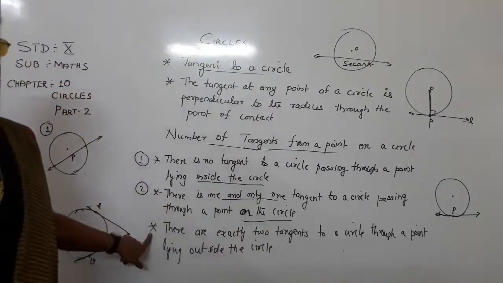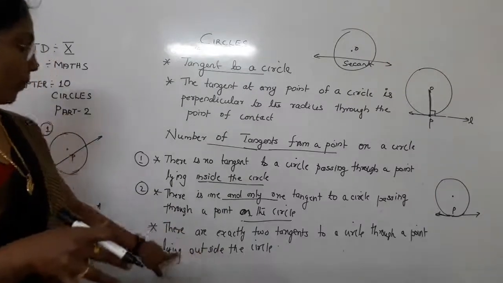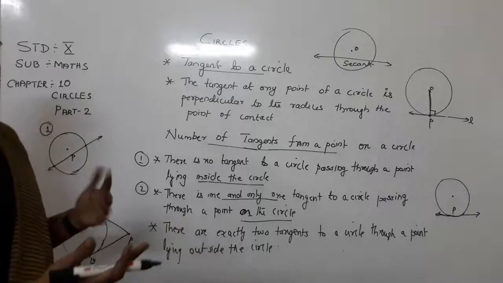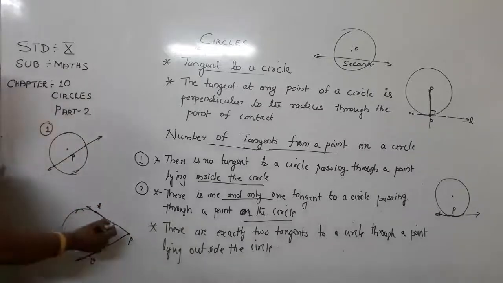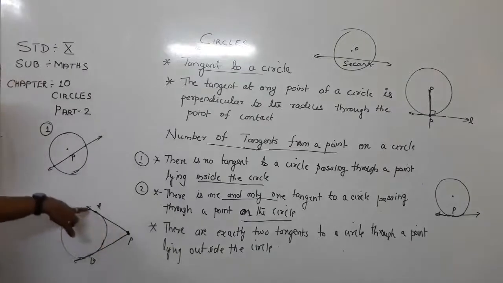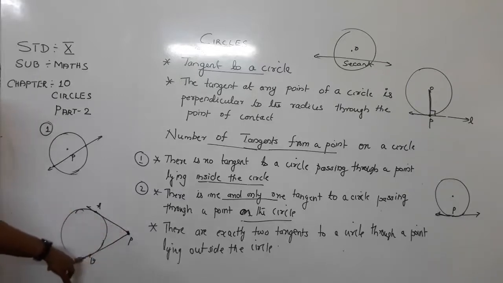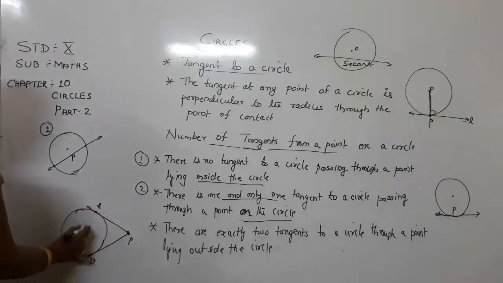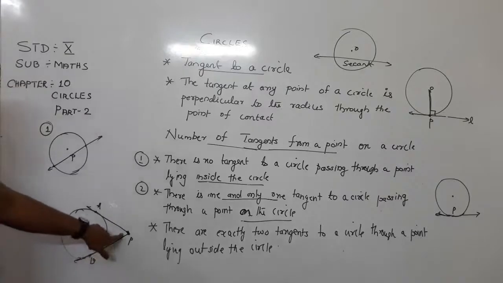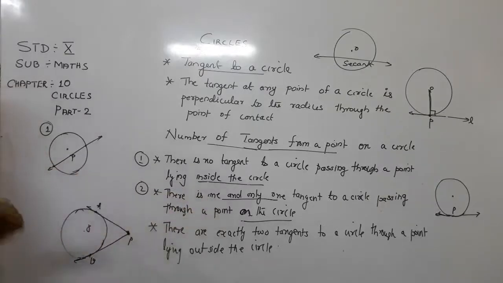Now the last case: how many tangents can you draw if a point is lying outside the circle? Here I have drawn one circle and marked a point P outside. How many tangents can you draw? You can draw exactly 2 tangents. Which are they? PA and PB. So there are exactly 2 tangents to a circle through a point lying outside the circle.